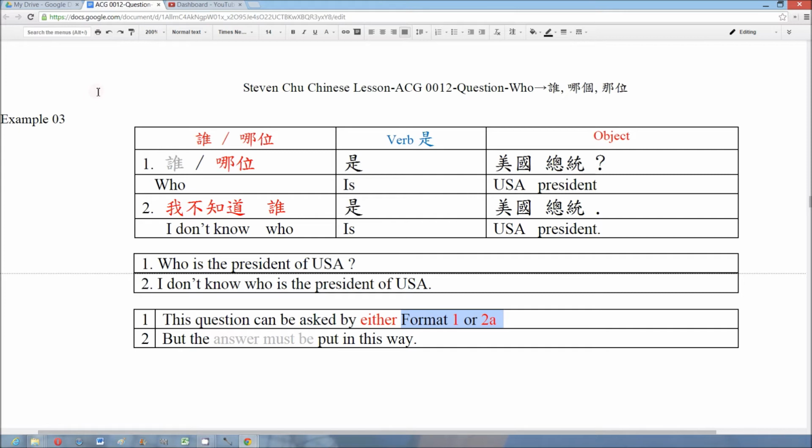We can use the format 1 or 2A to form the question, but the answer must use the format 2A, because the word 是 must follow the pronoun 谁.